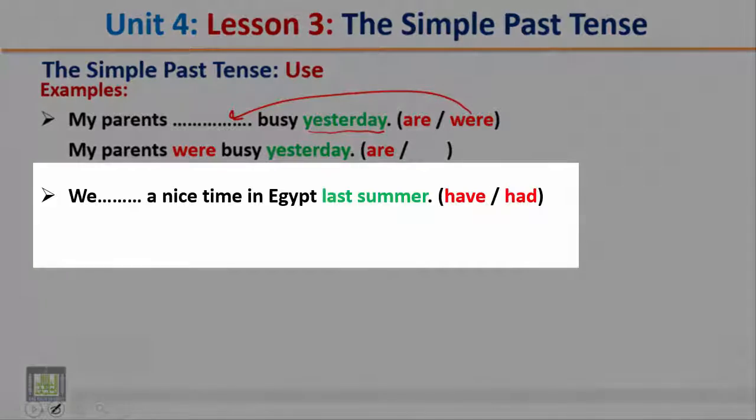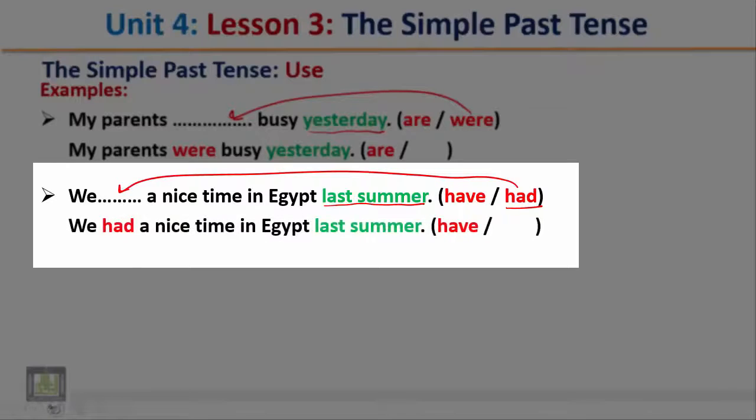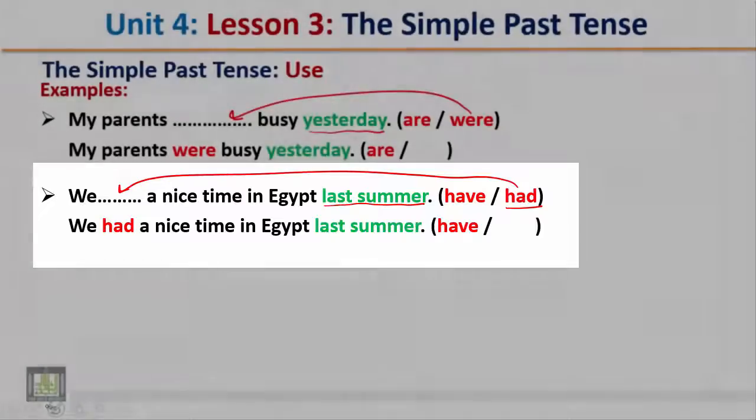Another example. We a nice time in Egypt last summer. Last summer refers to the past. So which form is correct? Right, had. We had a nice time in Egypt last summer.